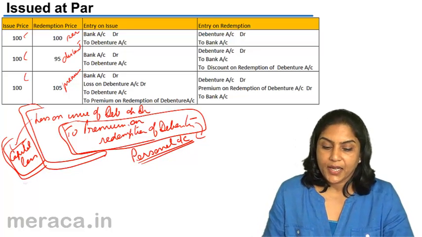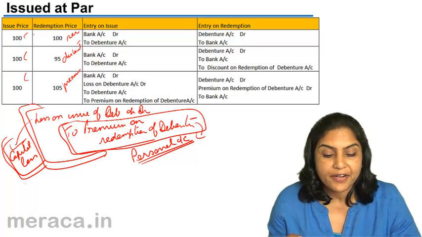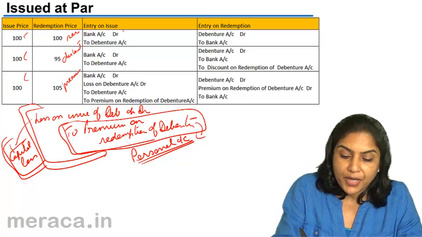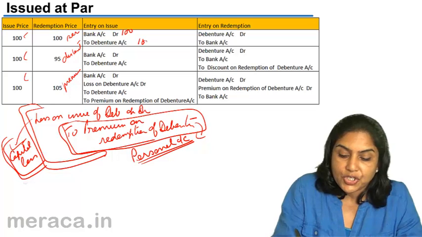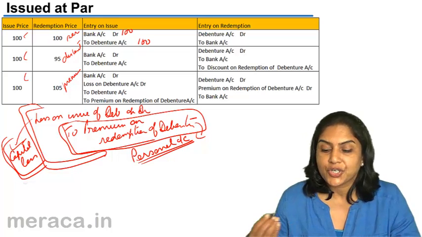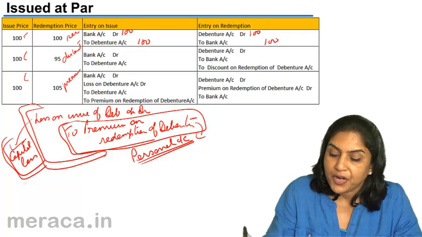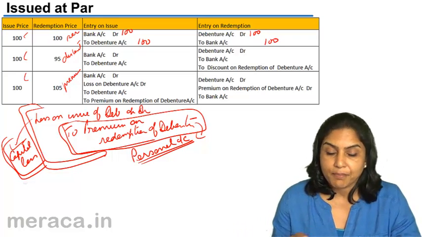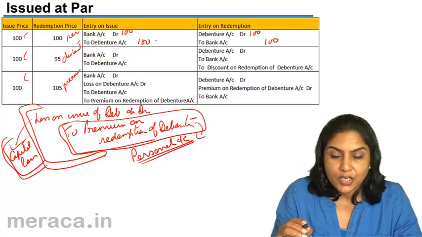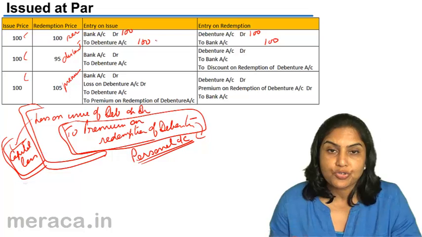Now let us quickly look at the entries. When debentures are issued at par, redeemable at par, the entry on issue is bank account debit, let's say 100, to debentures 100. What happens at the time of redemption? Debenture account debit to bank, the entire amount of 100. So it is simple. Debenture account is credited because it is a loan, it is a liability, it appears under long-term borrowings. It is usually a secured loan.